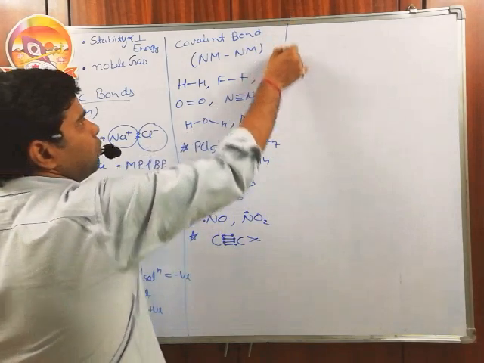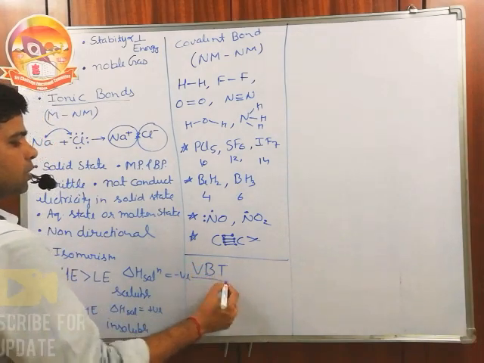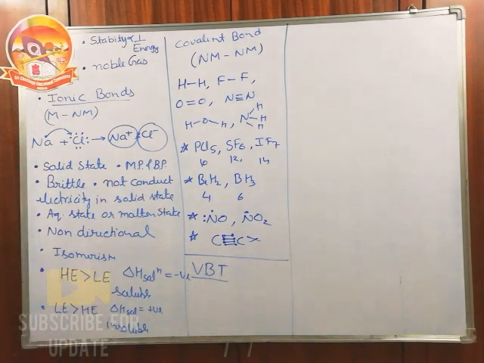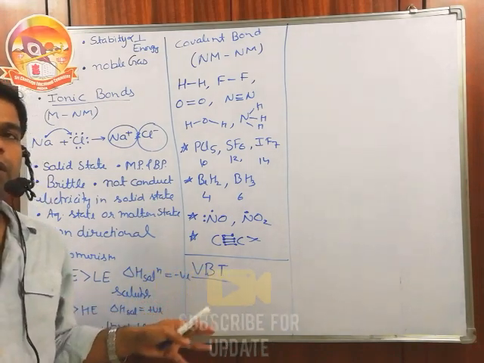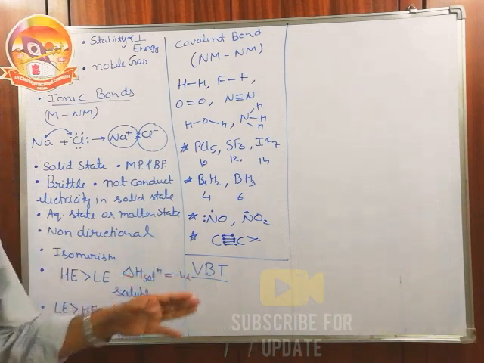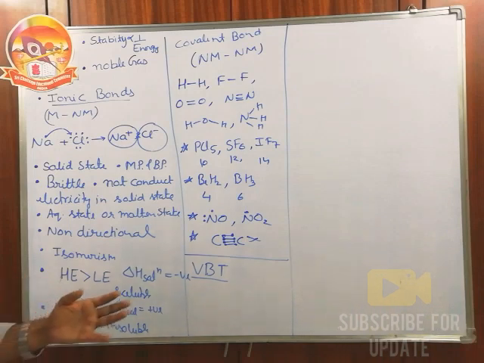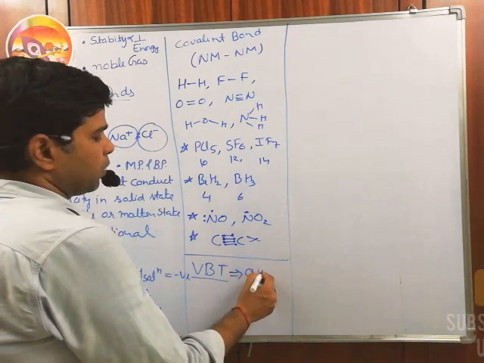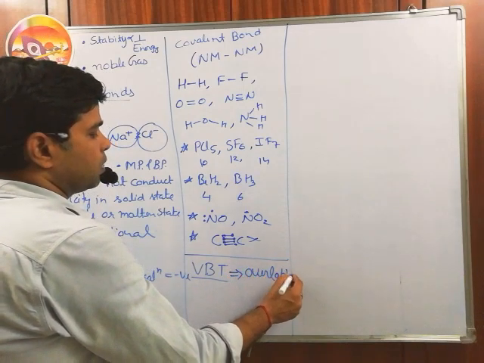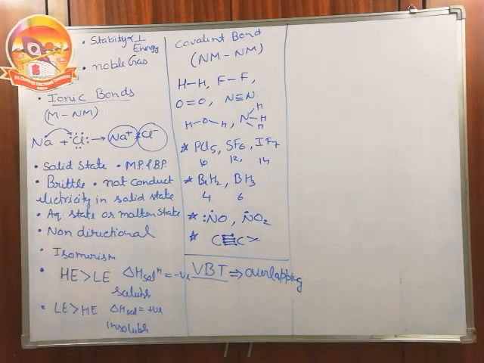After the octet rule we have the valence bond theory, VBT. Check the name, valence bond theory. According to this theory, the electrons of the valence shell form the bonds. According to this theory, bonds are formed by the overlapping of the atomic orbitals of the valence shell.